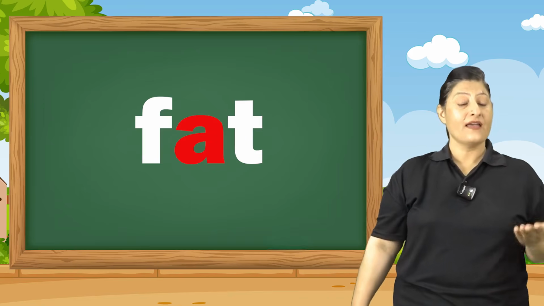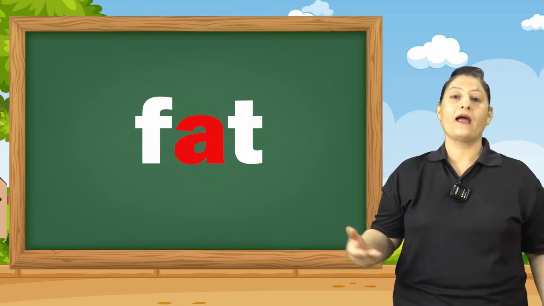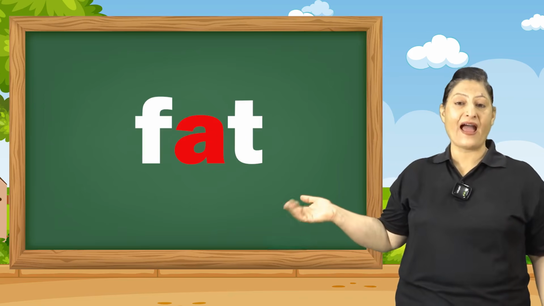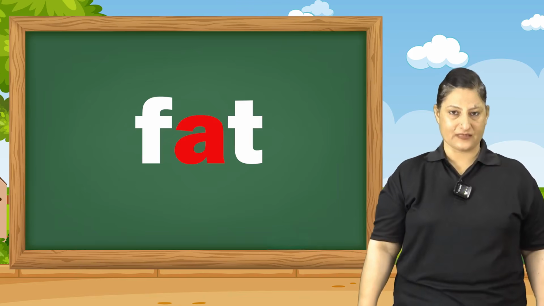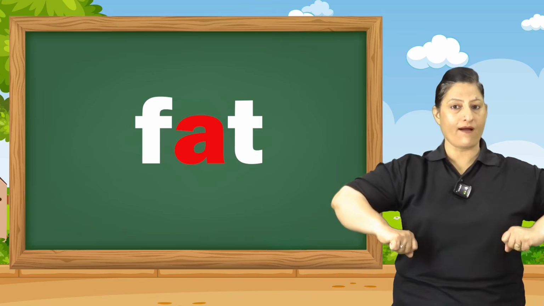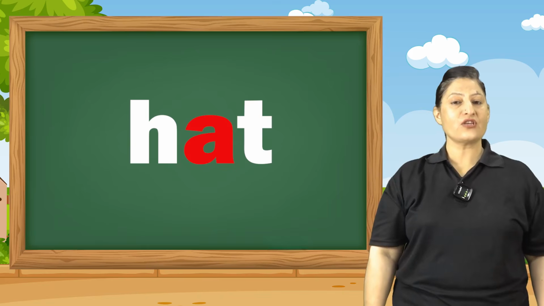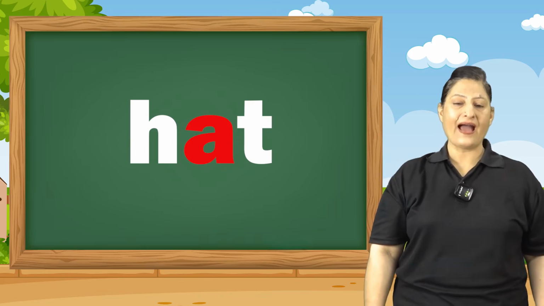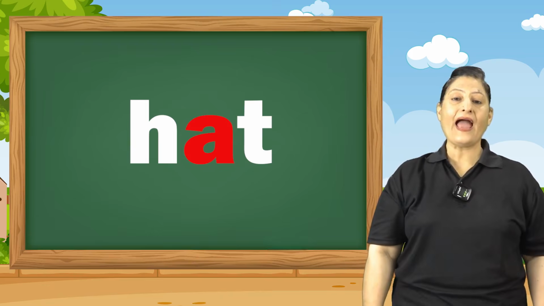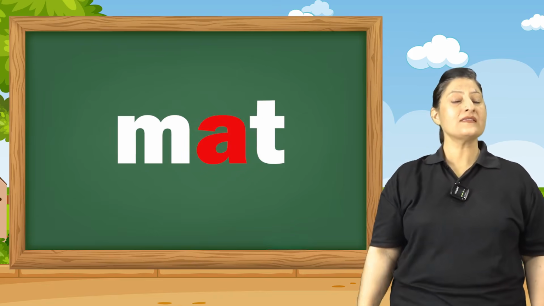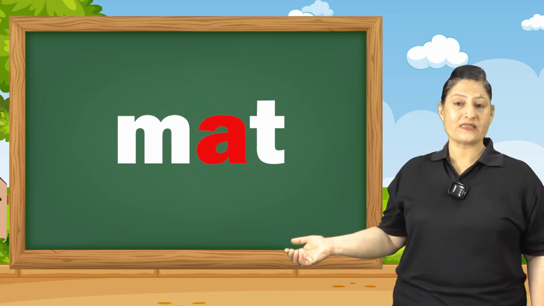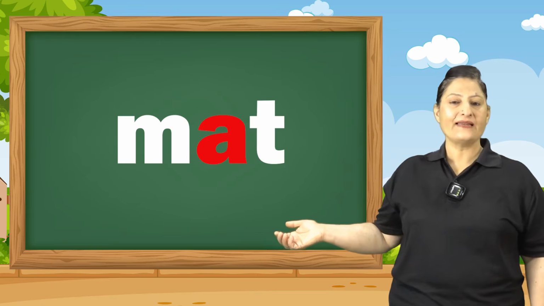F says F, at, fat. Fat means mota. Then comes H-A-T, at, hat. The last one is M-A-T, which says mat.